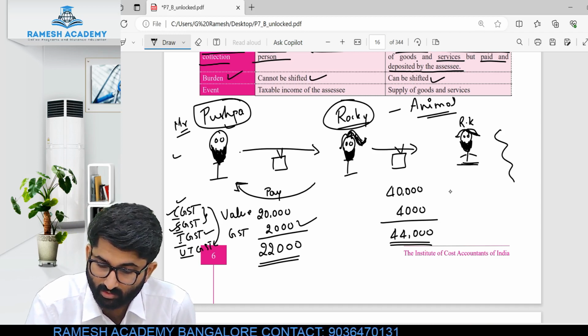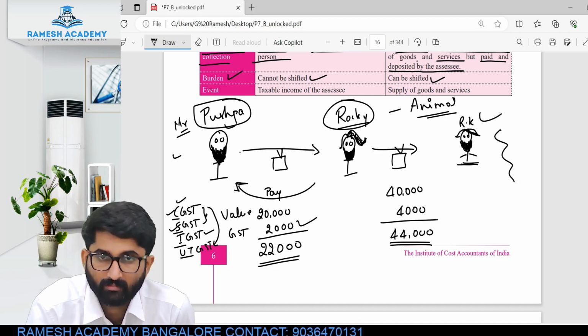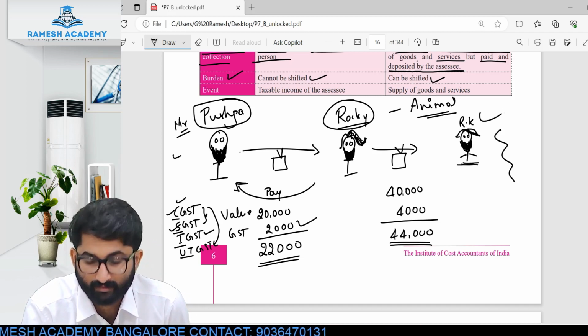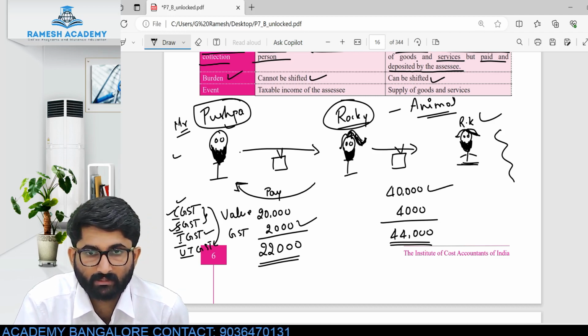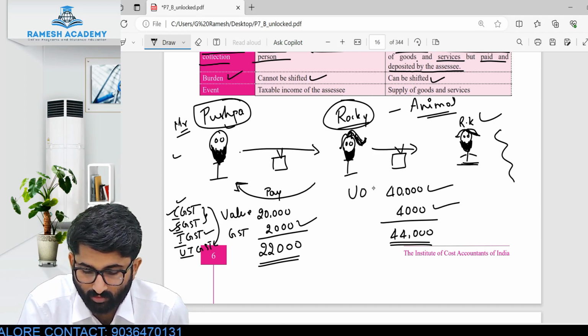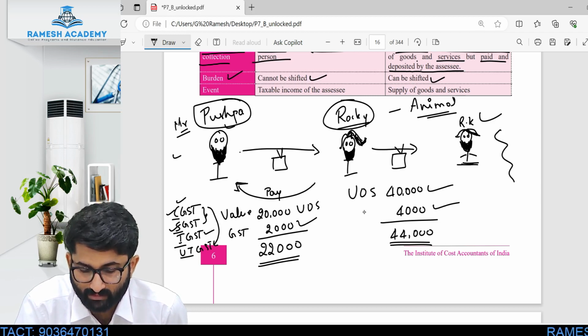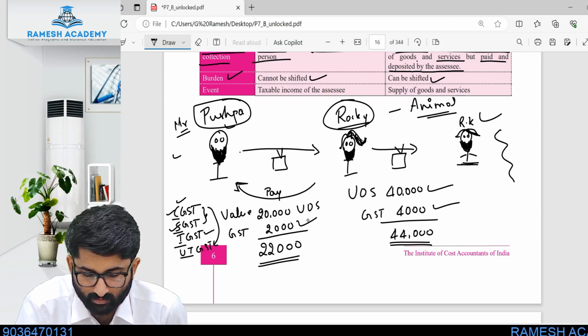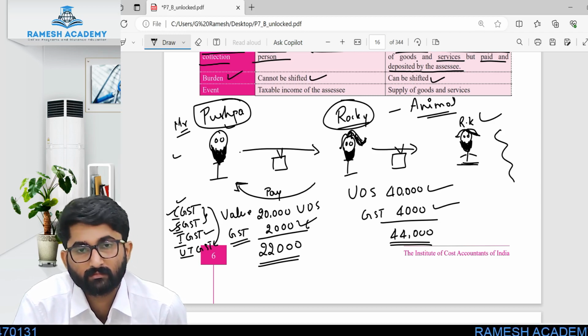Now Rocky sold the same TV to Ranbir Kapoor, an animal, for 40,000 rupees. So for that 40,000, 4,000 is added. So what is this? Value of supply. This is also value of supply. What is this? This is GST. Here also this is GST.